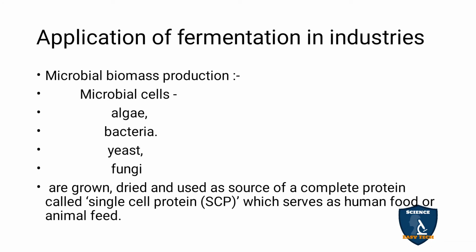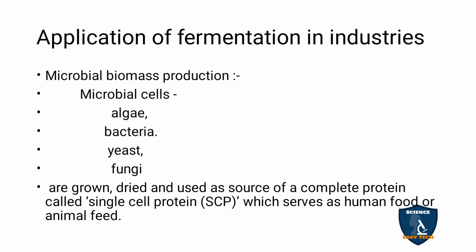And now we move on to application of fermentation in industries. So microbial biomass production. Microbial biomass is nothing but the cells, that is the algae, bacteria, yeast and fungi. So these living organisms are used in this fermentation production, that is microbial biomass production. The algae, bacteria, yeast are considered as biomass, are grown, dried and used as a source of complete protein called single cell protein, which serves as a human food or animal food.